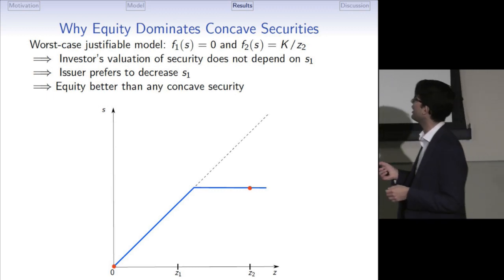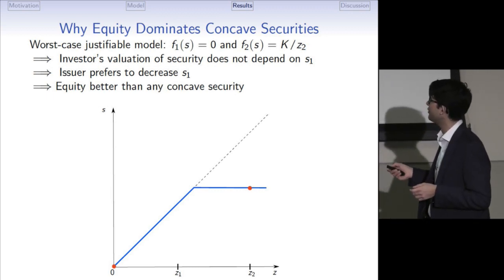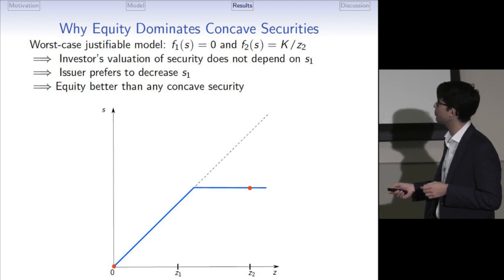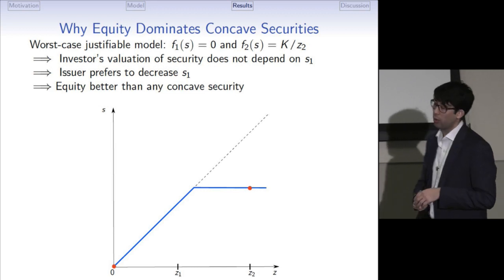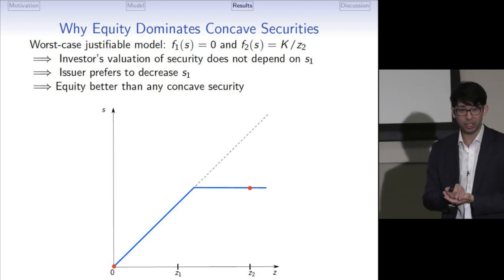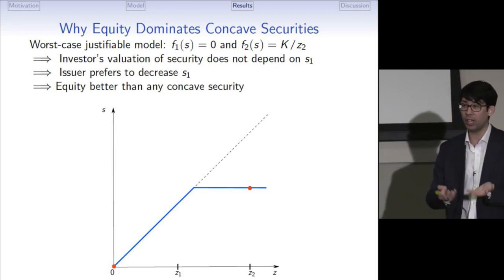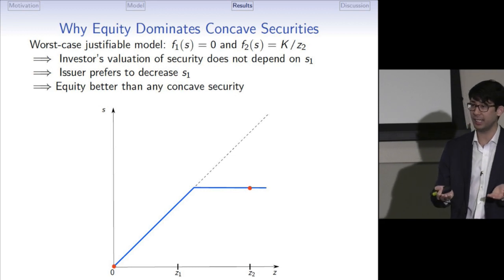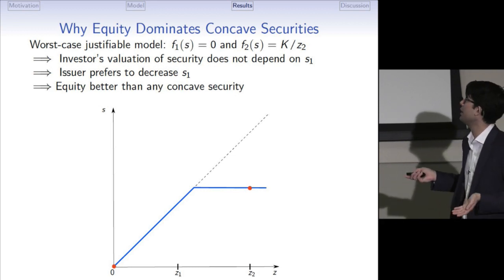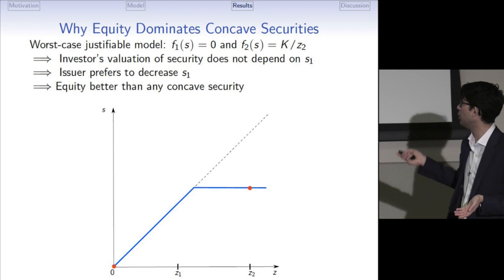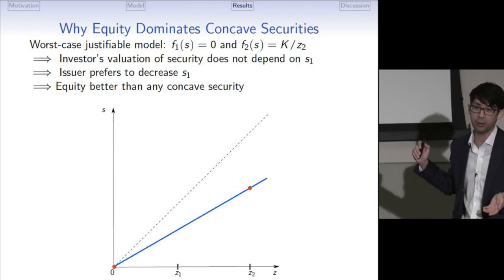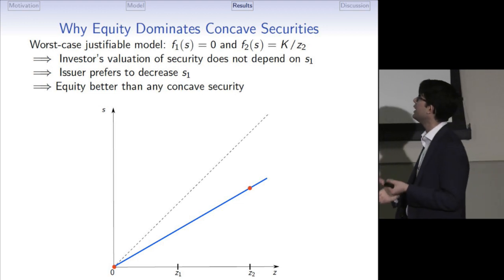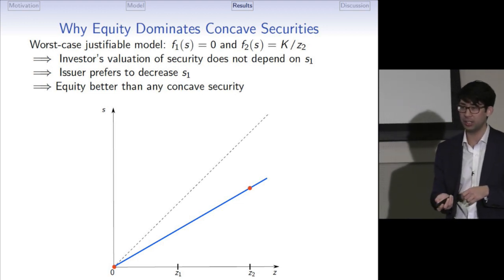So let's start from concave securities. The worst case justifiable model only puts positive probability on 0 and Z2, right? So because of that, the investor's valuation of the security does not depend on how much he gets in state 1, S1. The issuer prefers to decrease S1 further and further until he reaches equity. Because of that, equity is better than any concave security.